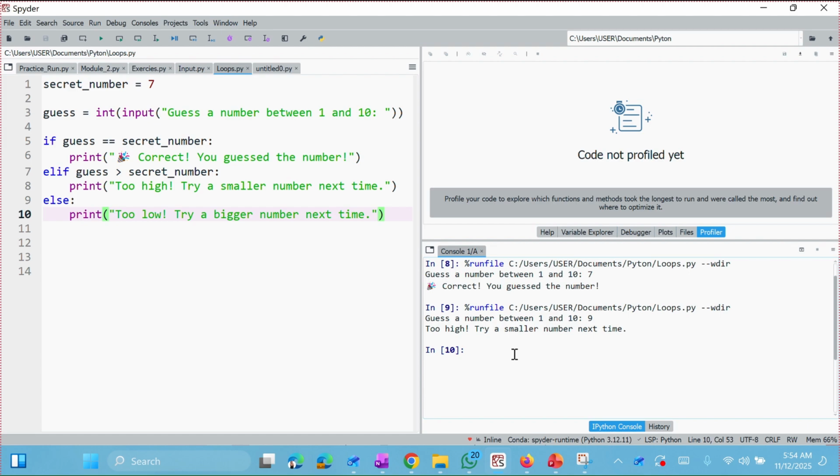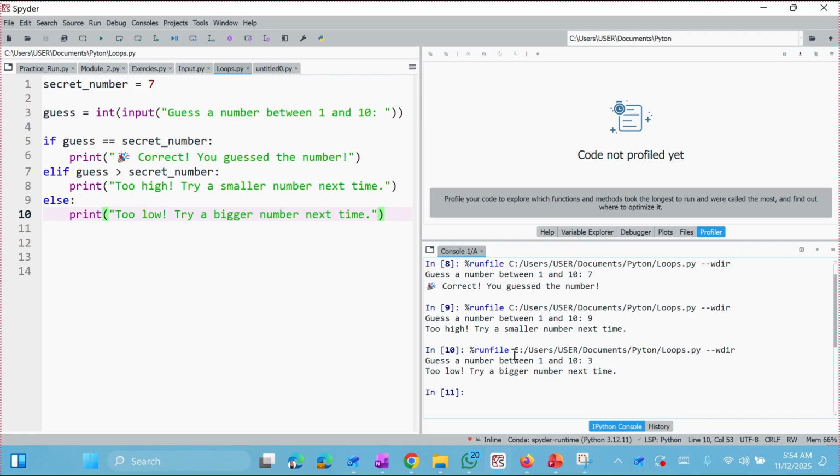It will say too high. Try a smaller number. And if I run it again the third time, let me enter 3. I run it. It says too low. Try a bigger number next time.